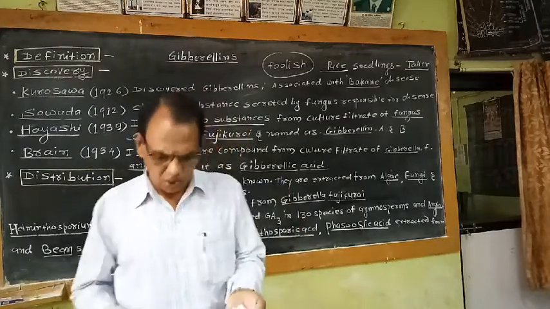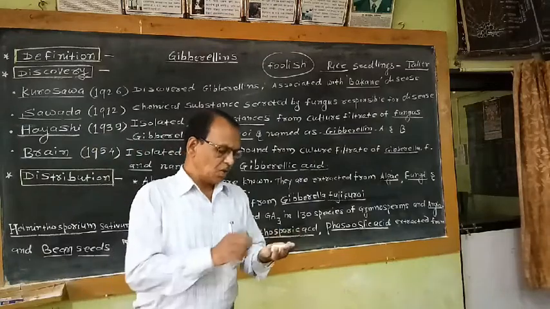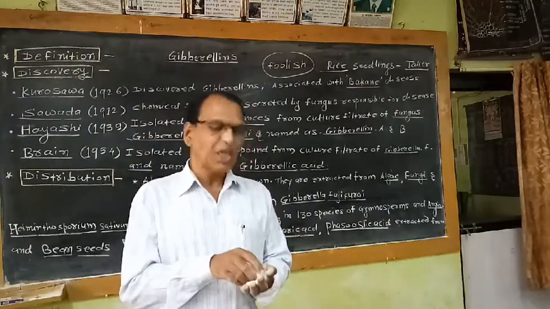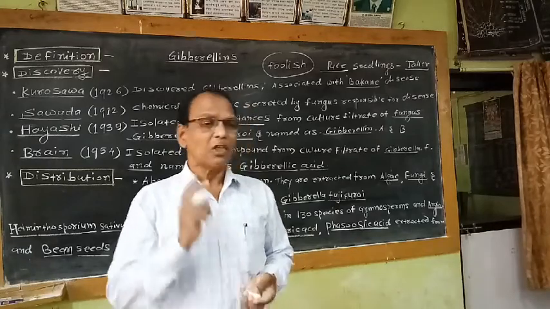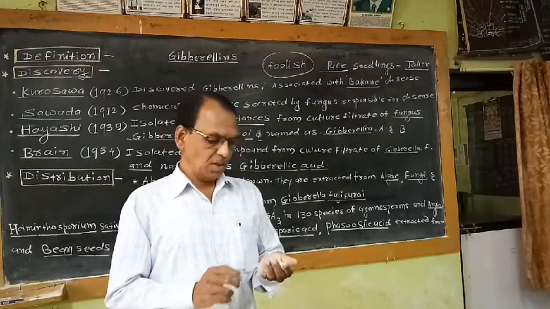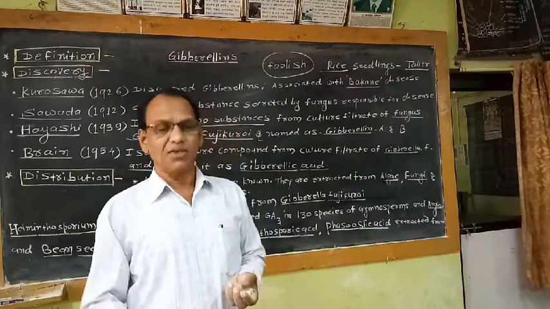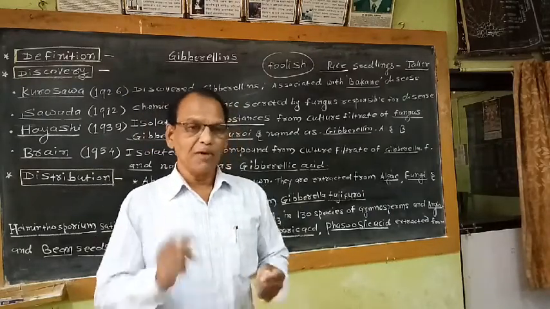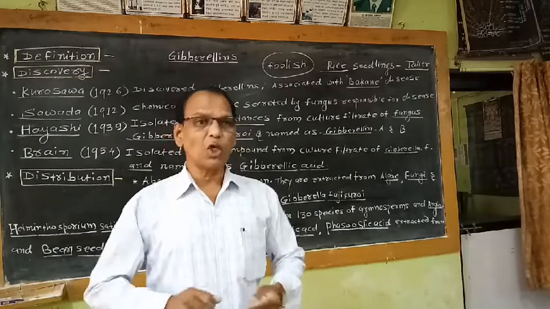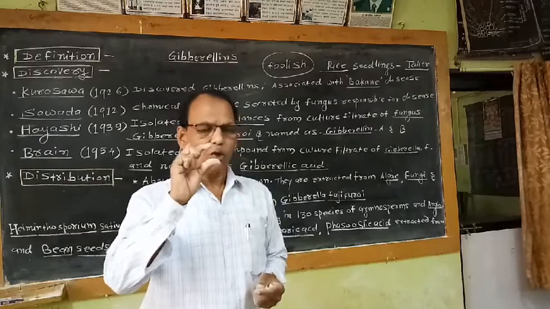Then the third physiological role is bolting and flowering. The term bolting is commonly used for initiation of flower buds. In case of biennial plants or annual plants, flowering takes place in the second season or second year. In the first season, the plant grows and produces a rosette of leaves due to short internodes.